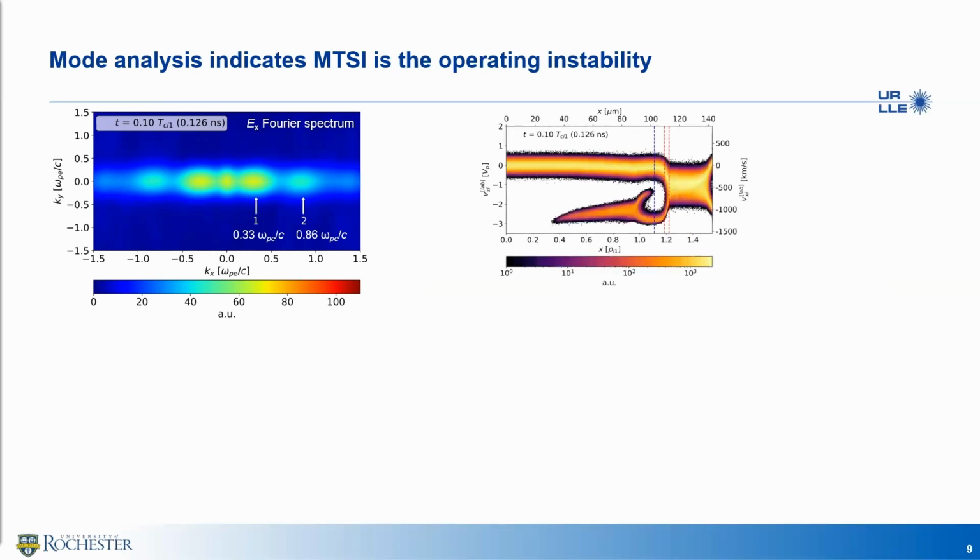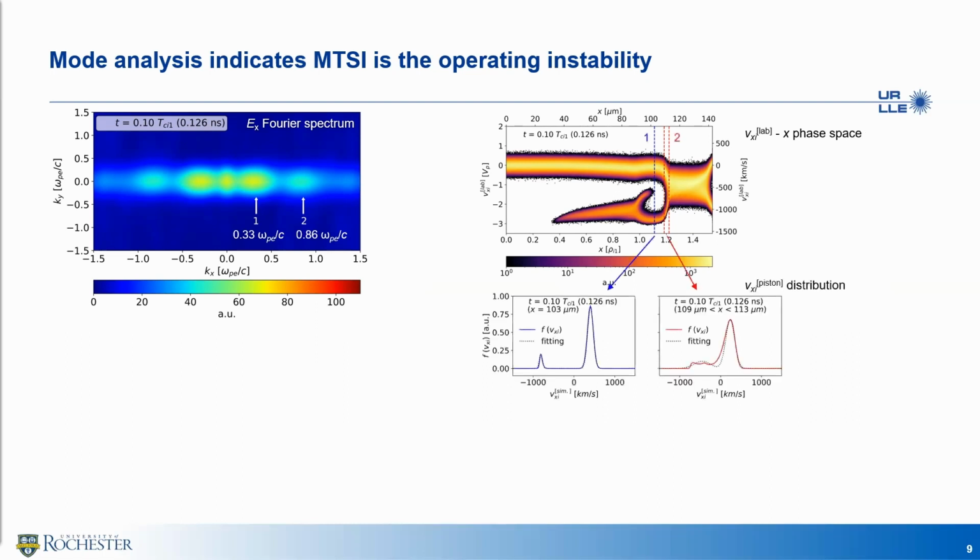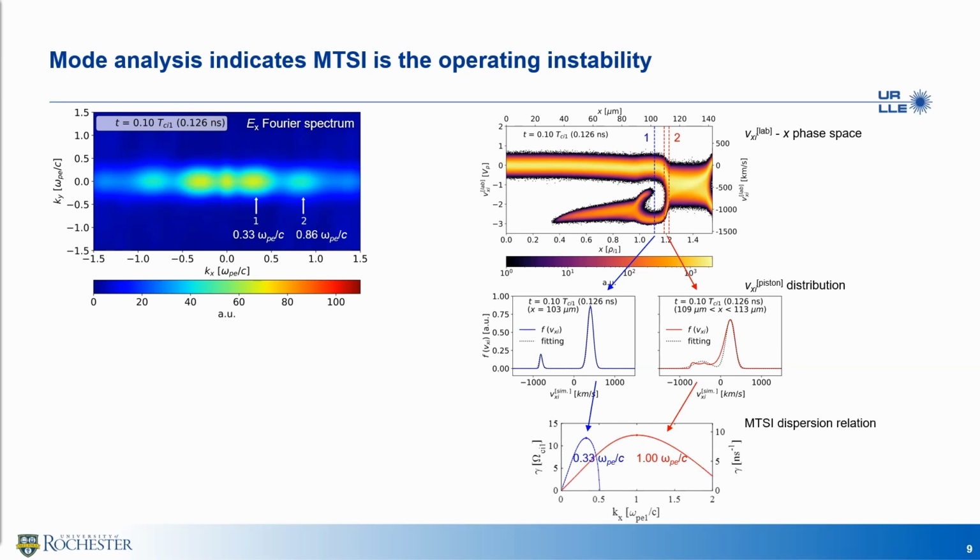In the right column, in the Vx phase space plot, which has been shown a few times already, if we pick two locations in the shock transition region, marked by the blue line and the red box, the velocity distributions are extracted in the second row. If we fit them with bi-Maxwellian distributions, and plug into the dispersion relation of MTSI, we could obtain two modes with maximum growth rates, 0.33 and 1 omega PE/c, which are close enough to what we have in the spectrum.